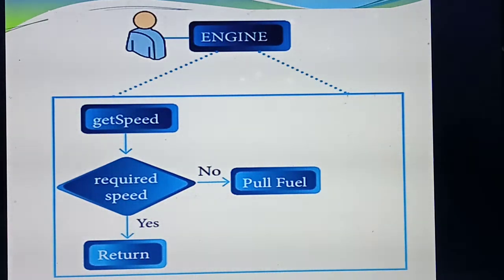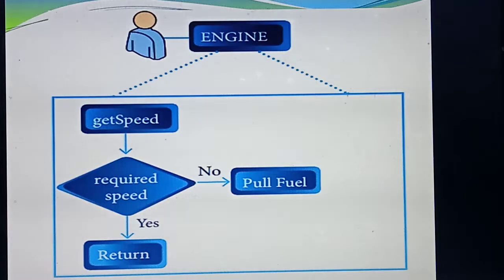Okay, so if he presses the accelerator, internally what things are going to happen? Inside the engine, the electricity needs to be proper, then water, and all the things inside the engine need to be proper, then only the car will go faster, isn't it?